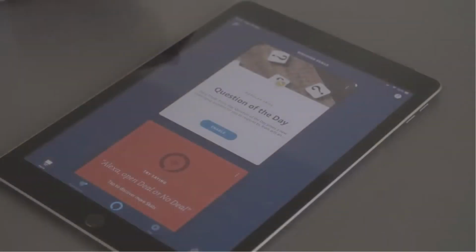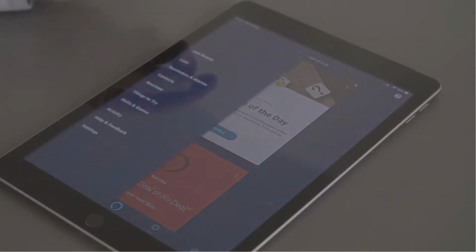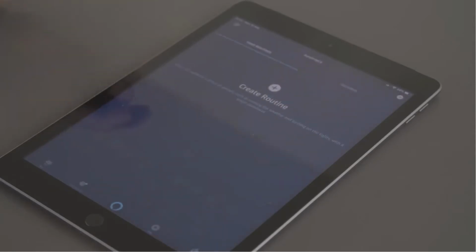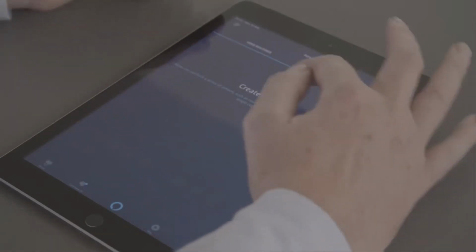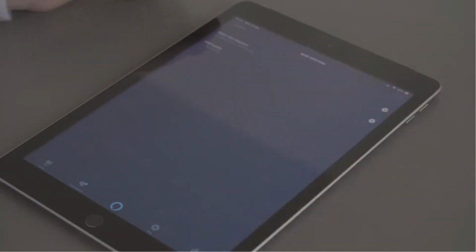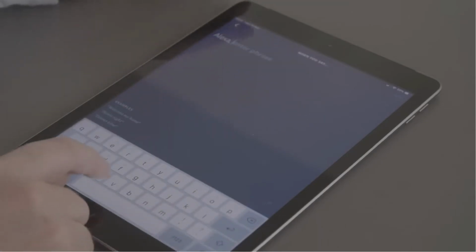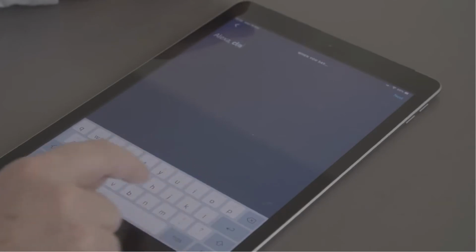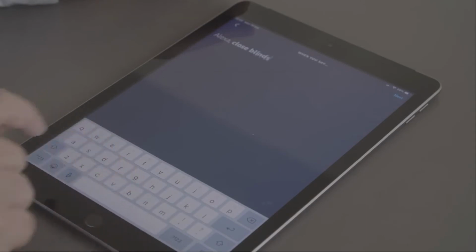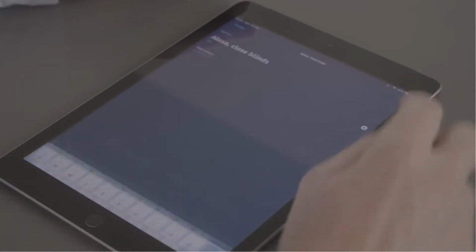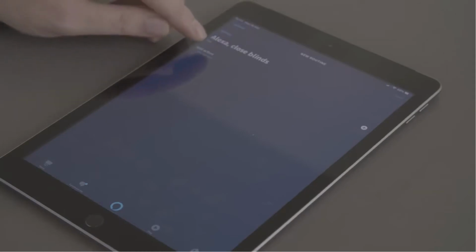You can further enhance the experience by going to the menu, clicking onto routines, clicking onto create a routine, clicking onto when this happens. We want to add voice and we want to say close blinds. Click on next, and now we need to add an action.